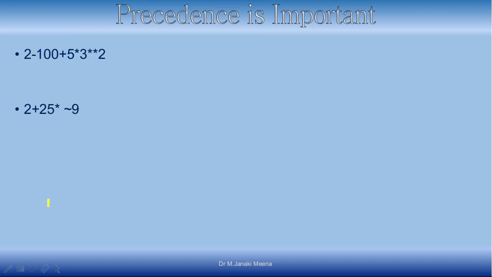And next we are going to see some more examples, right. Now consider this arithmetic expression. When you want to evaluate 2 minus 100 plus 5 star 3, this is multiplication, this is power raised to 2, right. So when you look at this, in this expression, this is having the highest precedence, right. So this will be evaluated first. 3 power 2 will be 9, and then you will multiply with this 45, and then after this addition.